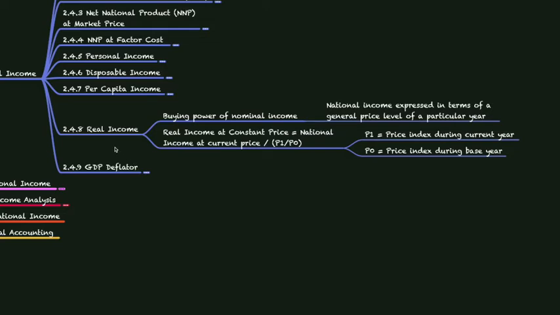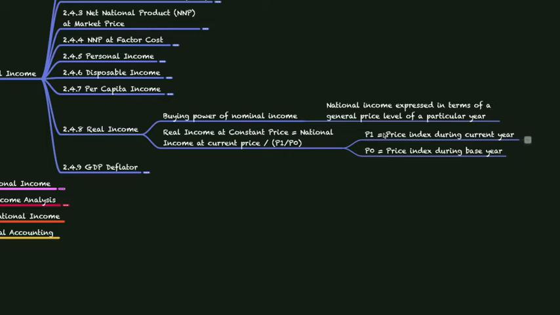Next, what we are going to see is real income. Real income is the buying power of nominal income. That is, with the income that we have, what is the purchasing power or the buying power? That is the real income. National income expressed in terms of a general price level of a particular year. In order to calculate this general price level of a particular year, we are using two price indexes.